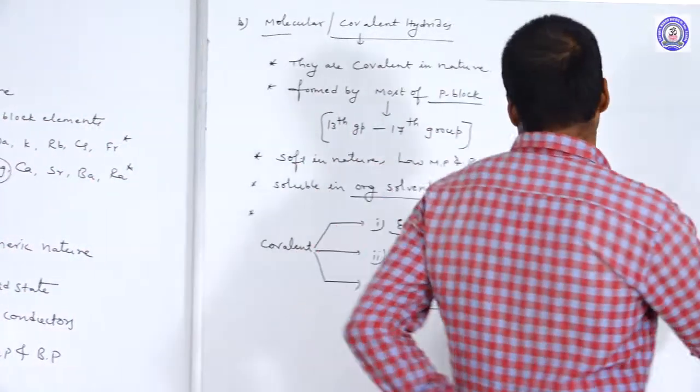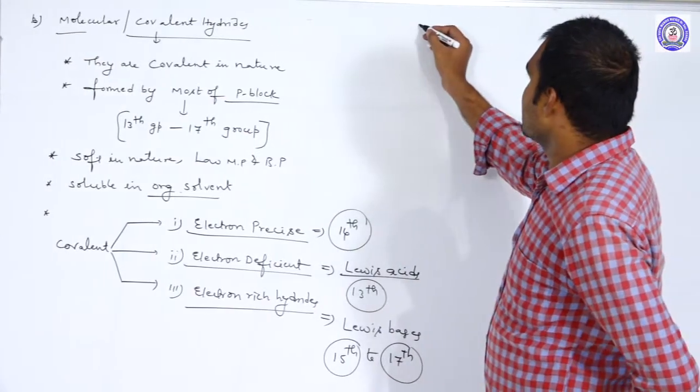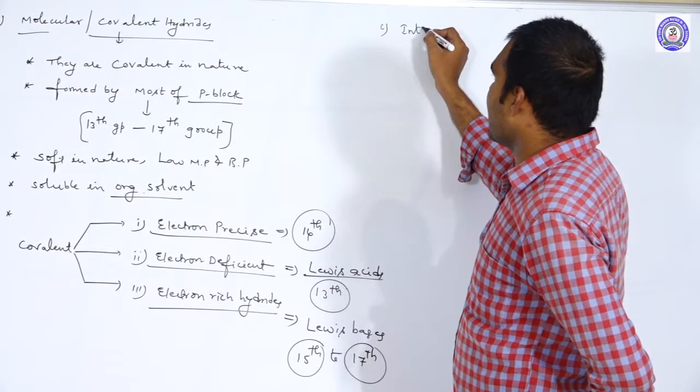Next, the third category, the third type of hydrides, that is interstitial hydrides.